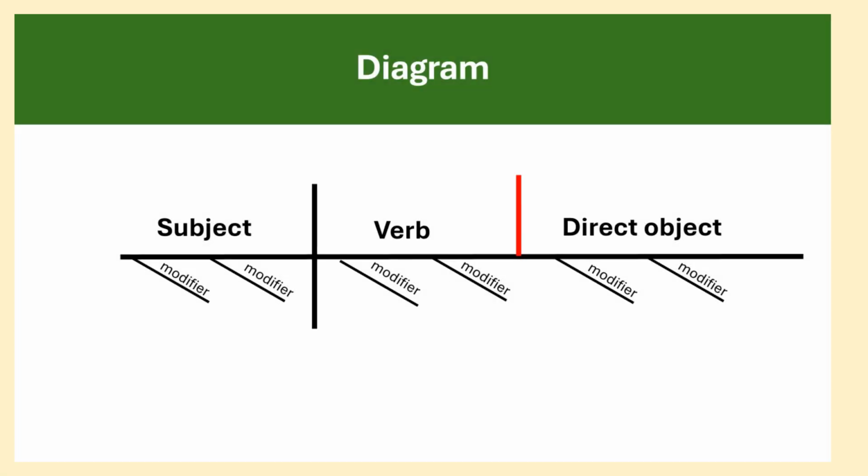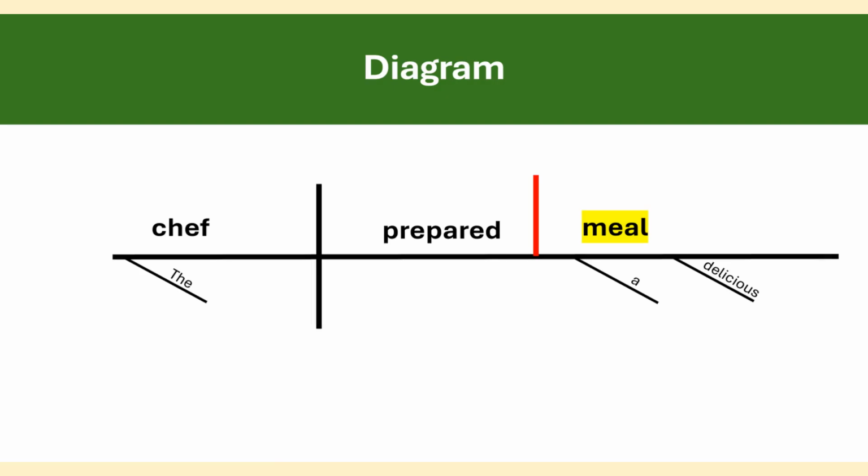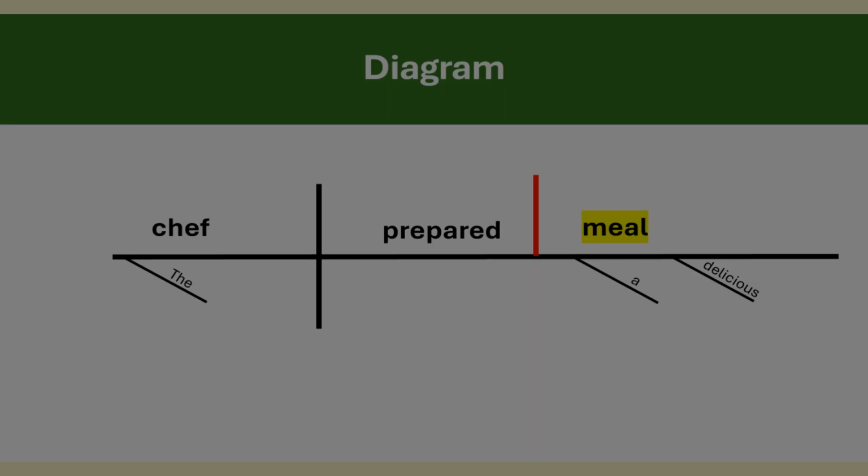Now observe the diagram on your screen. A sentence with a direct object follows a clear pattern: subject, verb, direct object. For example, the chef prepared a delicious meal. Here, chef is the subject, prepared is the verb, and a delicious meal is the direct object. This SVDO structure forms the core of many English sentences.